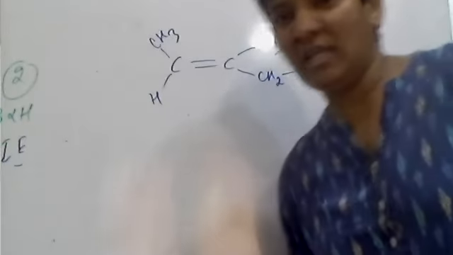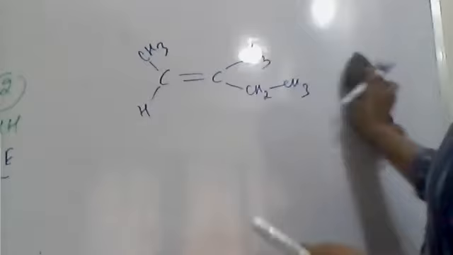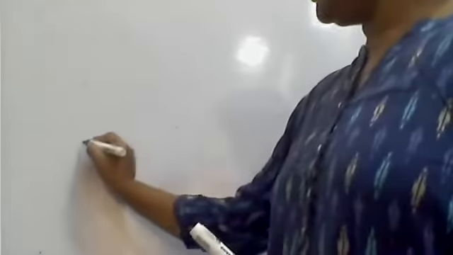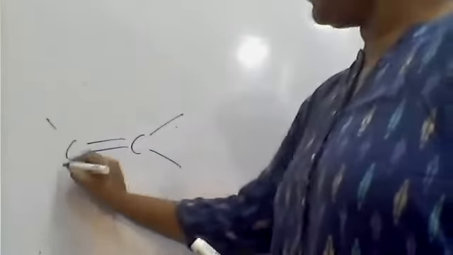We cannot see. Okay? Lokesh. I'll write it down. C=C double bond. Okay, it is an alkene.